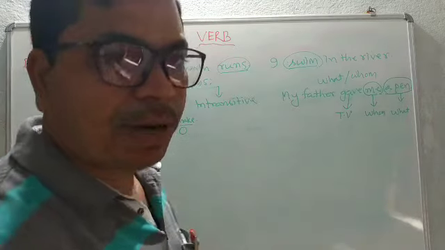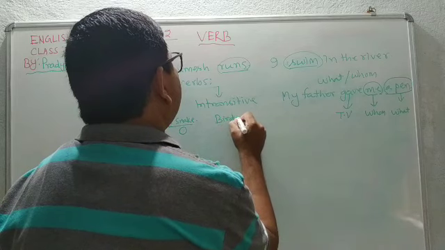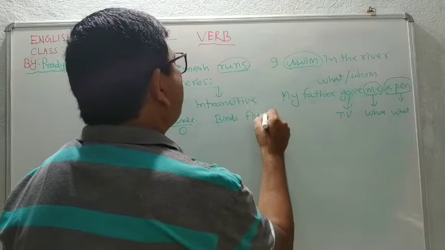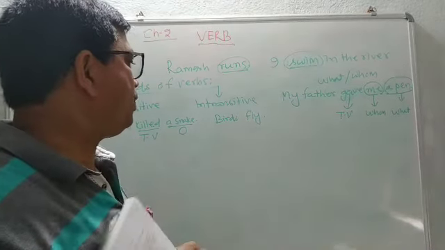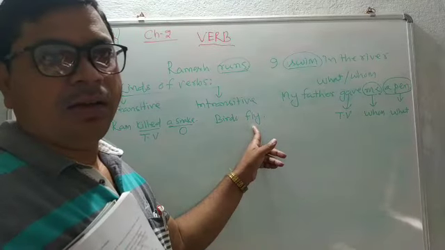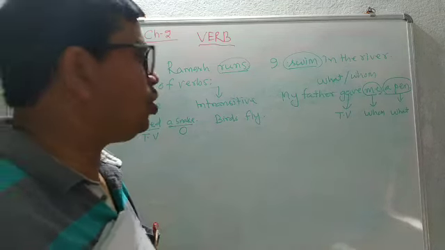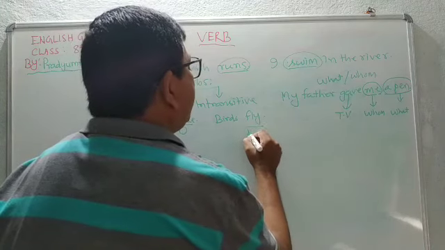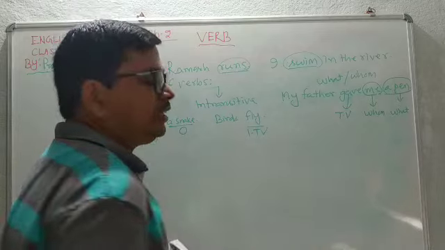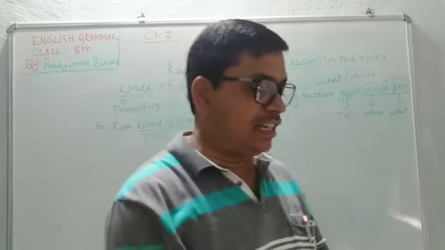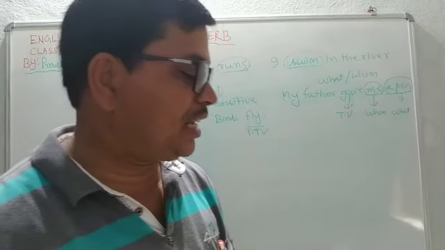On the other hand, intransitive verb, for example, birds fly. Birds fly. Here we cannot get any object. If we ask the verb fly a question using what or whom, we will not get any answer. So it has no object. So this verb will be an intransitive verb. Are you clear about the transitive verb and intransitive verb? The next exercise has been given. You will do it yourself.